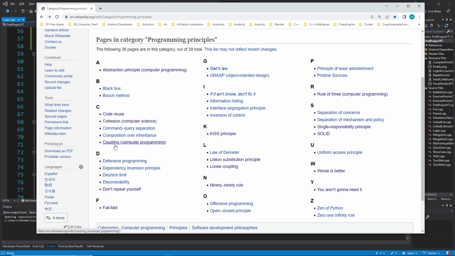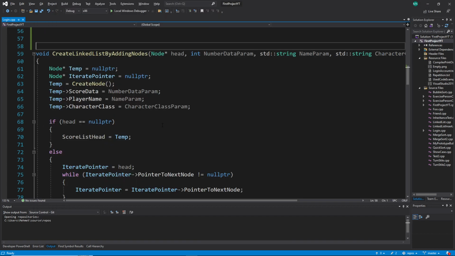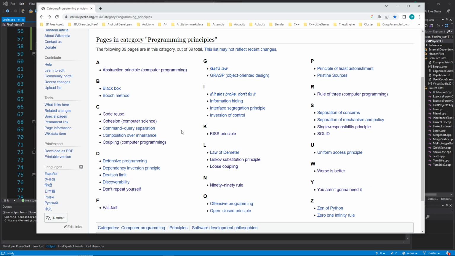So for example, use less coupling here. You can see coupling is something to do with complexity. So if you have high coupling, it means more complex. Complex code is generally bad. When you see complex code, in general, it's bad. And there are only special cases where you really need complex code. These are cases where you have limited resources. For example, an embedded system, you can't write simple code, because simple code most of the time also means more lines. And for example, if you have limited resources, you need fewer lines.